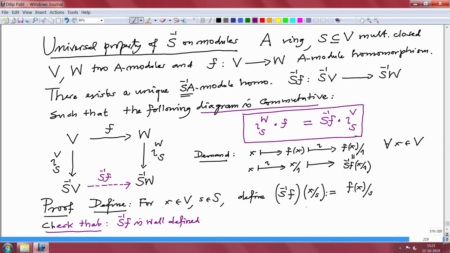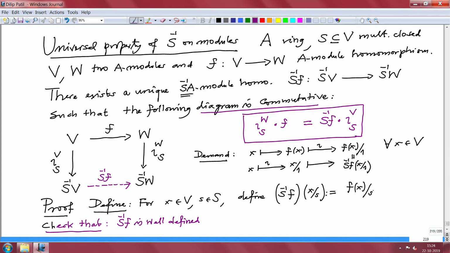That is, it does not depend on the representative element of the class x over s. So, if x over s equals x prime over s prime, then this result should not change.